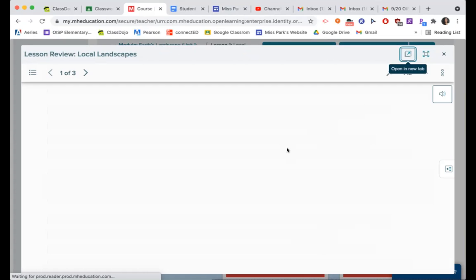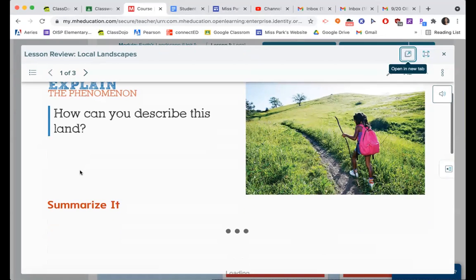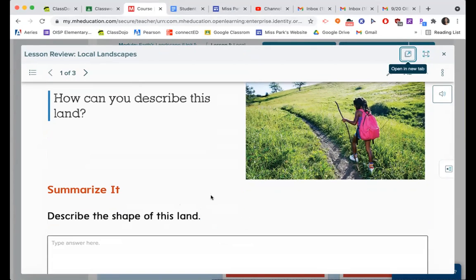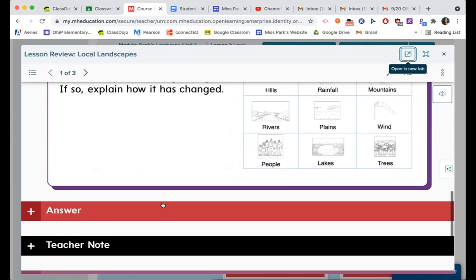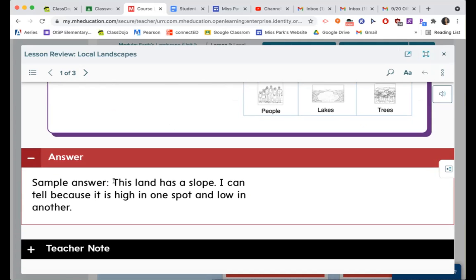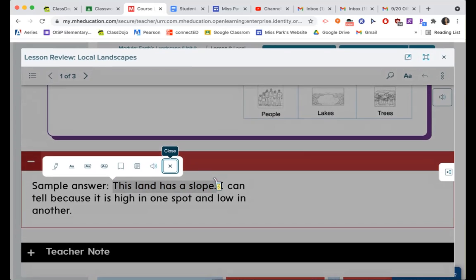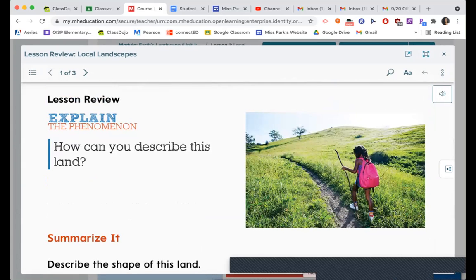Now, once you're over here, it's going to ask you the question. How can you describe this land? Summarize it. Describe the shape of this land. So you guys can write whatever answer you'd like. So you could answer it some way like this. This land has a slope. Where do you see the slope? Let me annotate the screen.